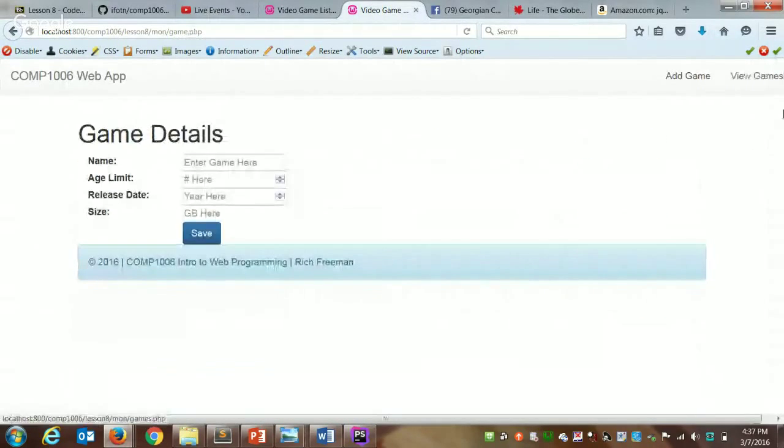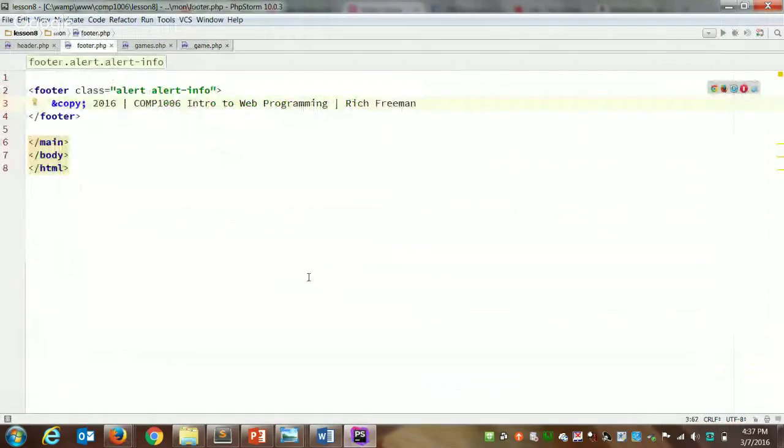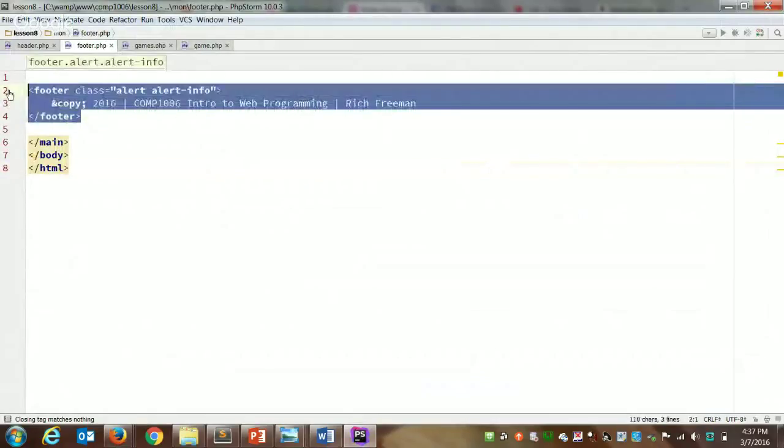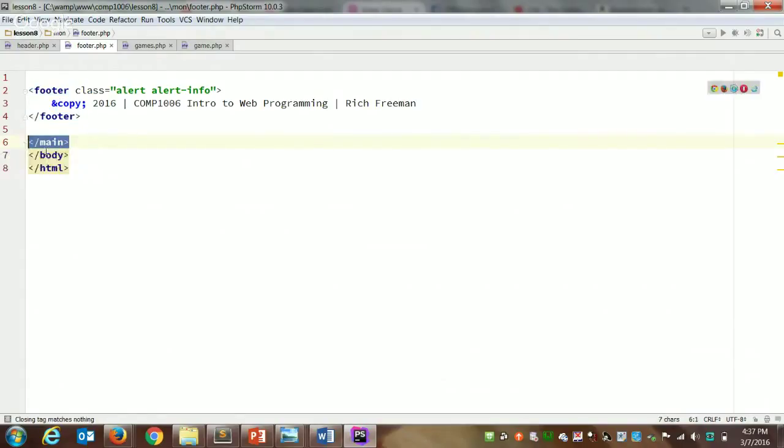How could we change it so the footer spans the whole page like our header does, like our nav bar does? We could change something in the footer. Why is this footer kind of centered and not spanning 100% of the width, because it's inside of what other section? Yeah, we've got it inside of the main. We want the footer outside or after the main.